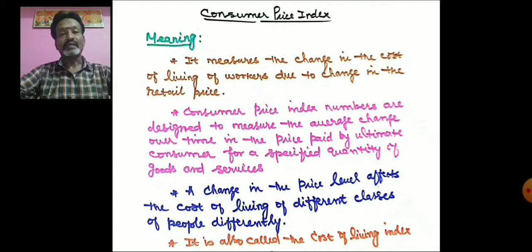Changes in price level will affect the poor people very heavily, and it will affect the middle income people normally, and there is no effect on the rich people, because the rich people have enough money in their hands to afford goods and services.